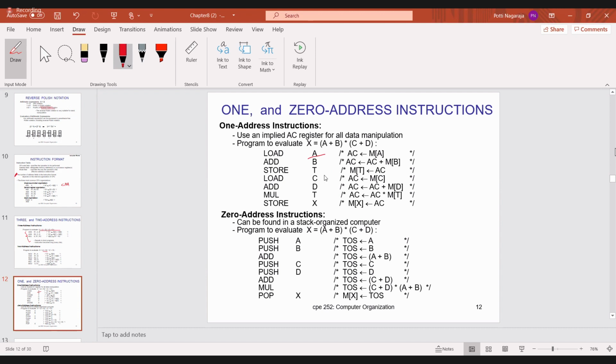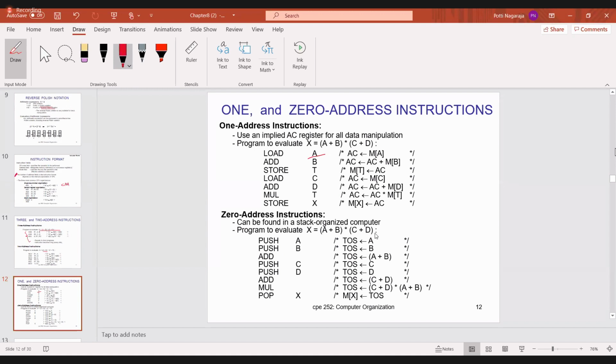Then store that value in T memory location. And similarly, you do C plus D. Then finally, you multiply AC into M of T. M of T is nothing but A plus B, AC is nothing but C plus D. And now store that value in X.